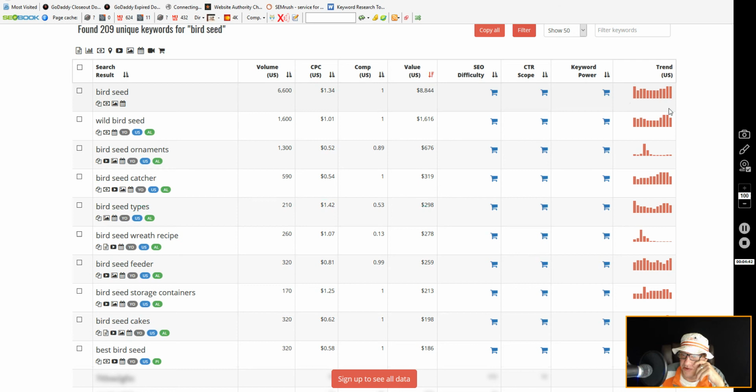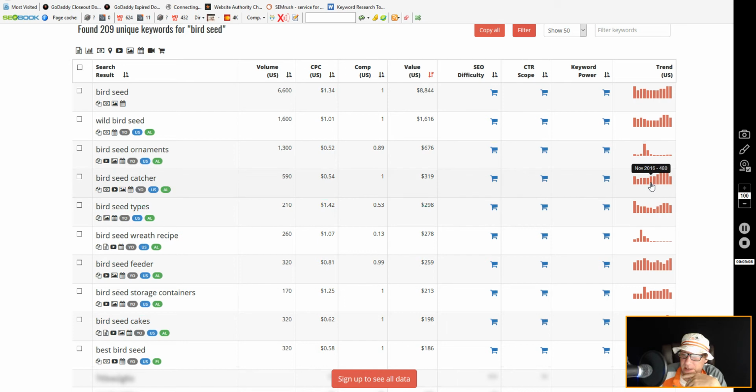And you can actually see the trend in the U.S. You can go over here and look at it. It trends pretty regularly, except for birdseed ornaments. Most people only like to buy that during the springtime, like the first day of spring, when they like to buy the ornaments and put stuff out there for the birds. So that's why that has a high fluctuation.